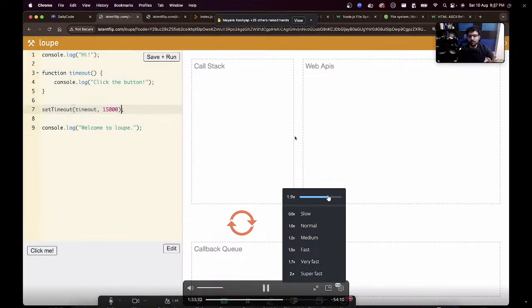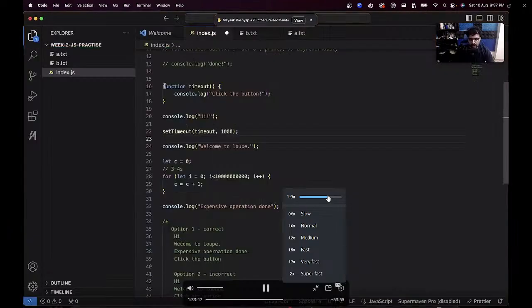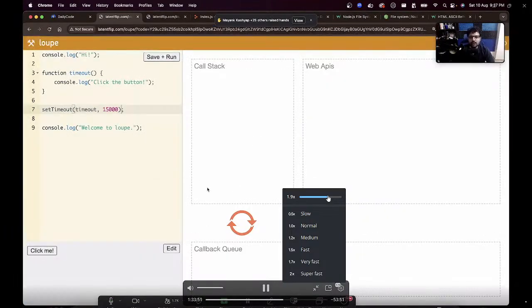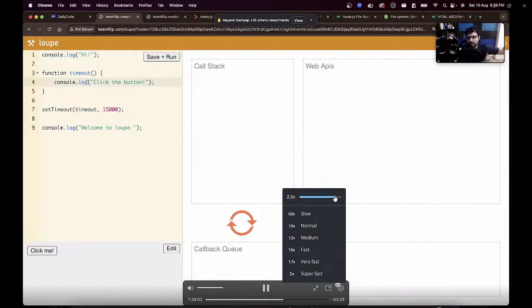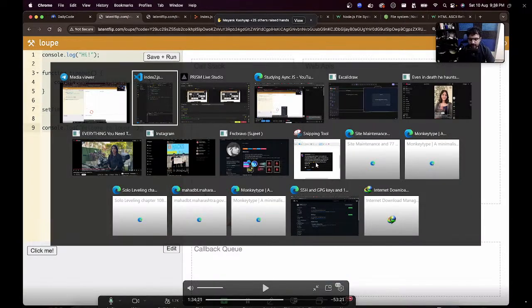There are 4 sections over here. Let me give you a brief of what these 4 sections are. That will make it much easier to understand why this code runs the way it does. The call stack means the thing that is currently executing, which is abhi chal rahi hai. If console.log high happens, high gets pushed onto the call stack. Call stack means the current stack of things that are being called. And it becomes a little more complicated as we have functions. We'll come to what this is if you want to watch that video. But here, it basically means what line of code is running right now. If console.log high is the first line, it will get pushed to the call stack. Set timeout is the second line.